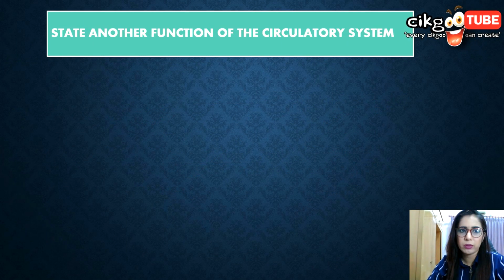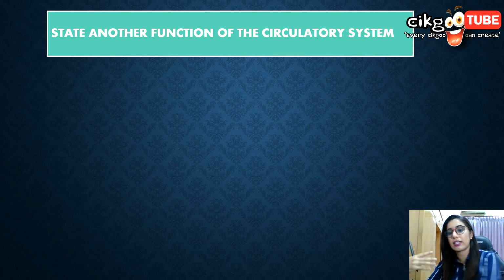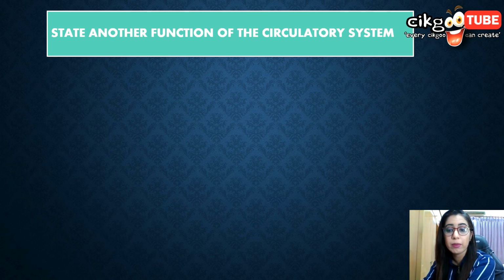Before we go into this, let's see what is another function of the circulatory system. We know the prior function of the circulatory system is that it transports oxygen for cellular respiration, and carbon dioxide to and from the body. We also already learned about the mechanism of the heartbeat. But what is another function of the circulatory system which connects to this subtopic?